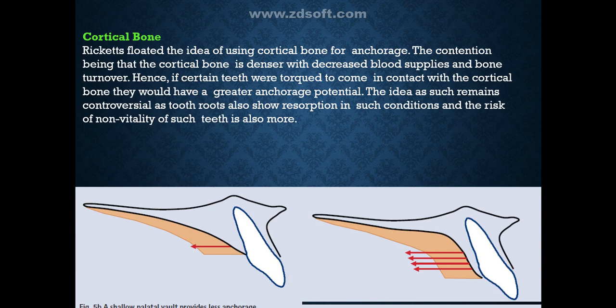Cortical bone. Ricketts floated the idea of using cortical bone for anchorage, the contention being that the cortical bone is denser with decreased blood supply and bone turnover rate. Hence, if certain teeth were torqued to come in contact with the cortical bone, they would have a greater anchorage potential. The idea as such remains controversial as the tooth roots show resorption in such conditions and the risk of non-vitality of such teeth is also more. As you can see in the figure, a shallow palatal wall provides less anchorage, and a steep anterior palatal vault is a useful source of anchorage due to buttressing effect.